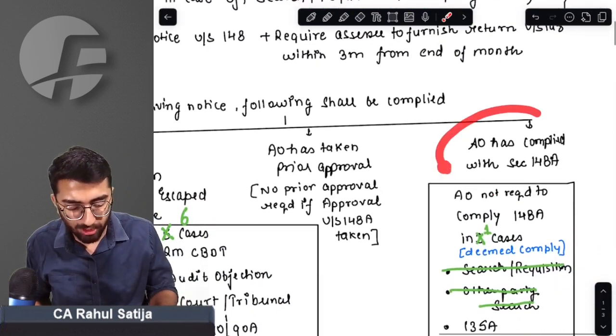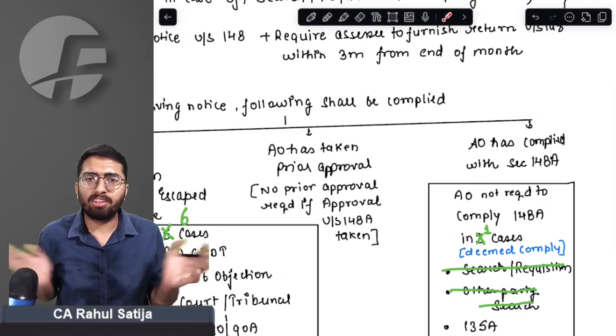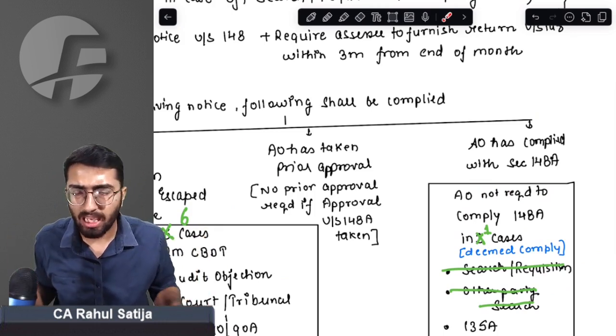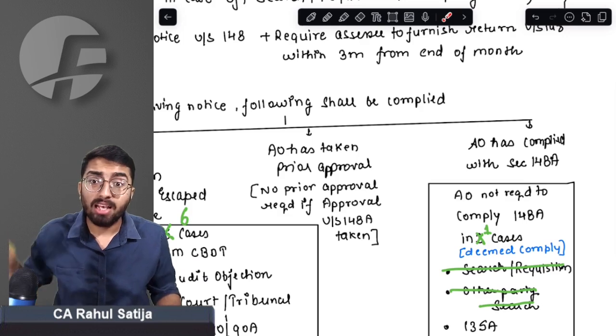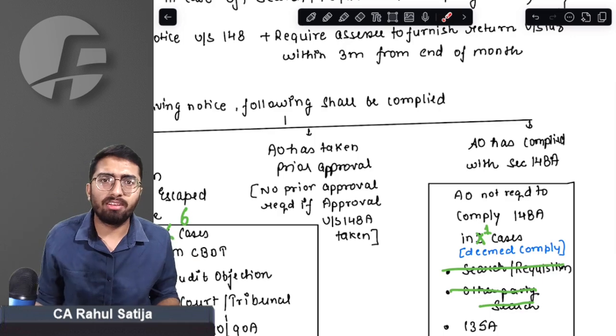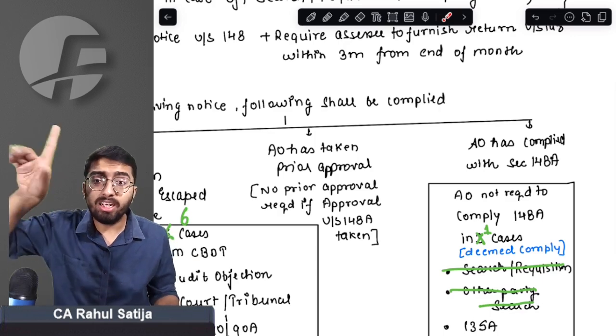AO must have complied with section 148A. Yes, sir, he will comply only. No issue whatsoever. Sir, earlier we used to have three cases where AO was not required to comply with 148A show cause notice. Now we have only one case.